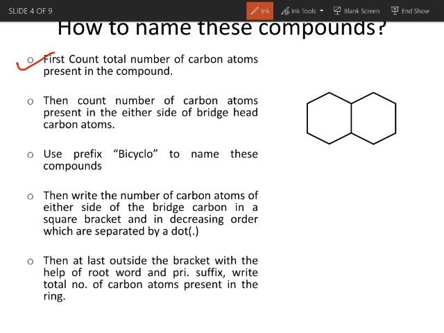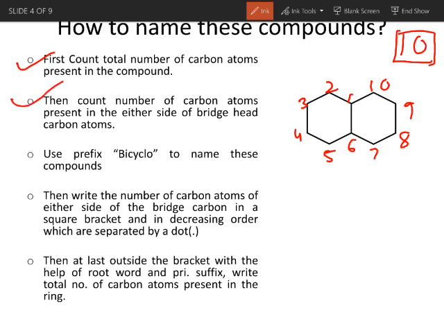Starting from this bridgehead carbon atom, 1, 2, 3, 4, 5, 6, 7, 8, 9 and 10. So the first rule says to count the total number of carbon atoms present in the compound. In this compound, we are having a total of 10 carbon atoms.